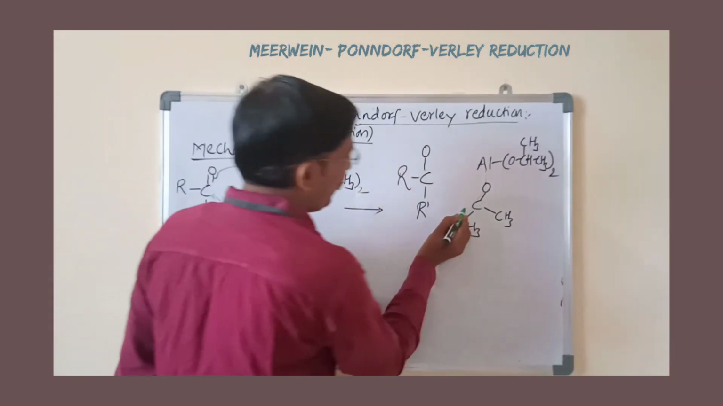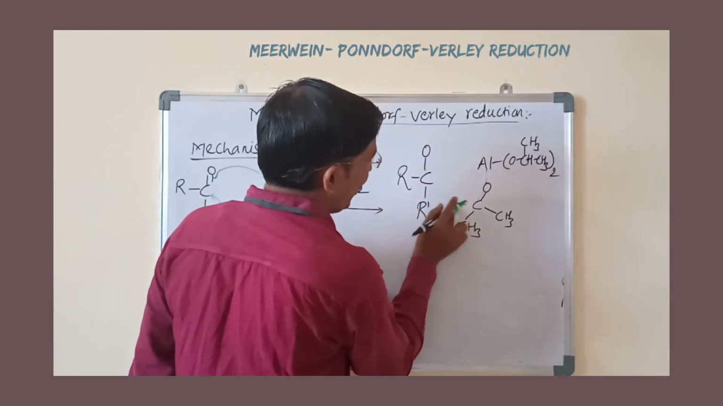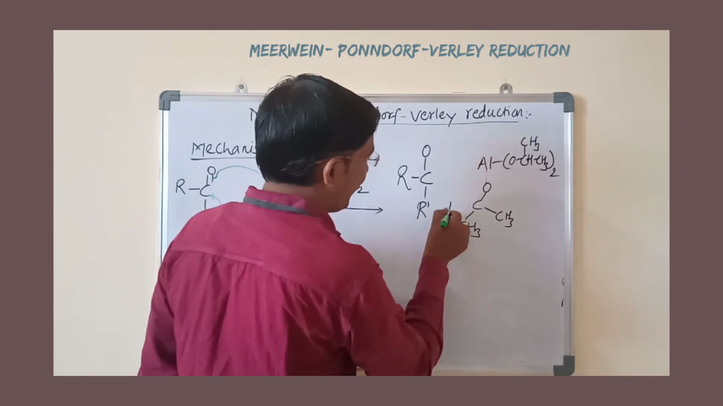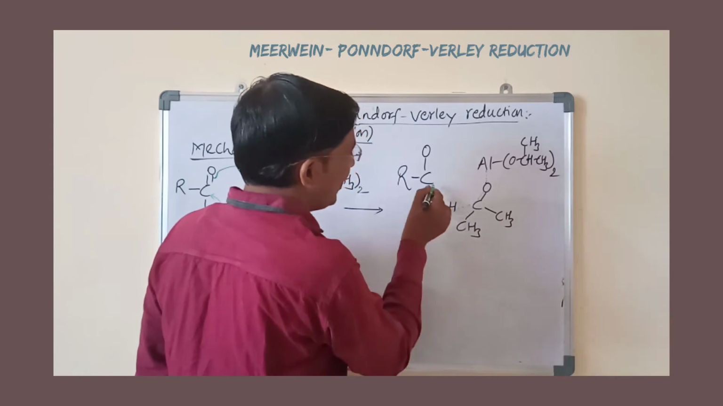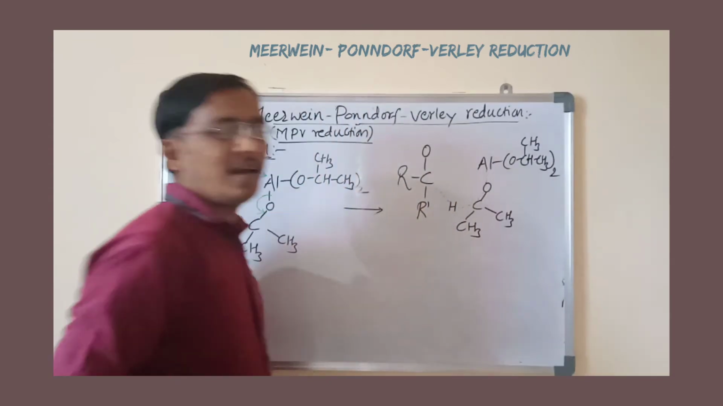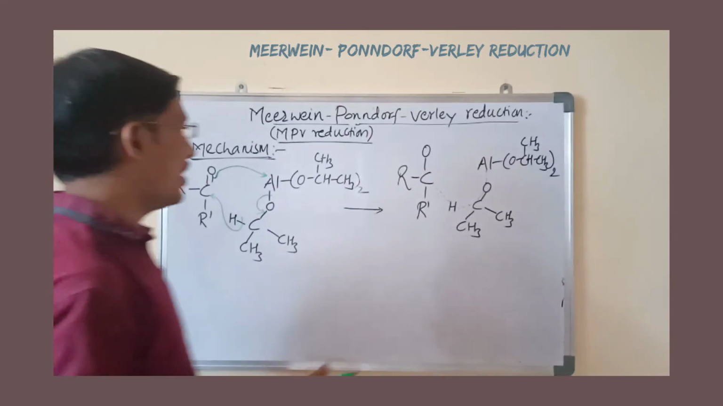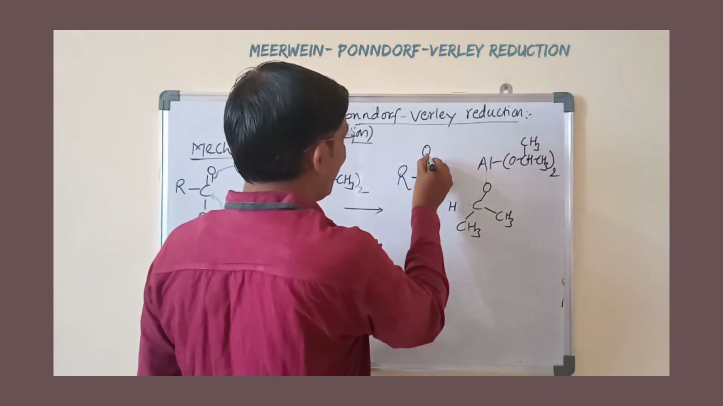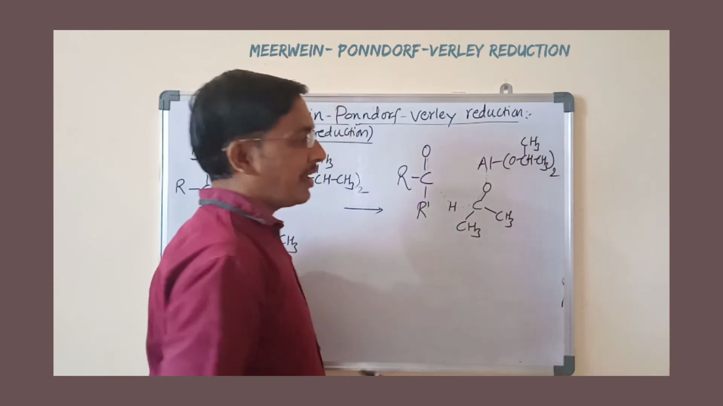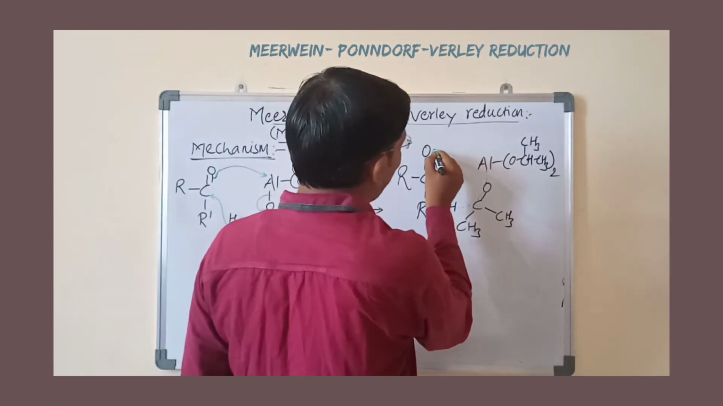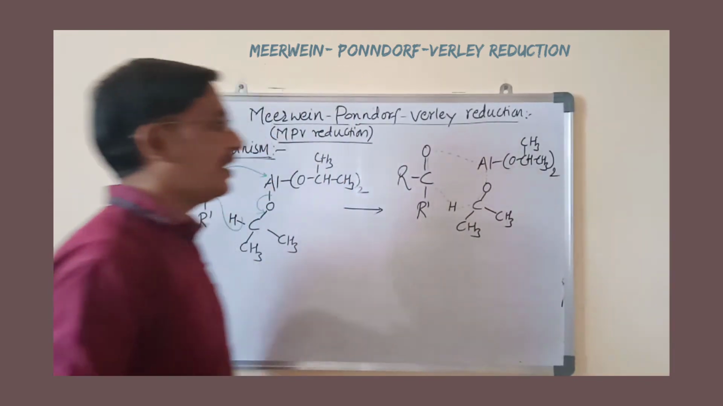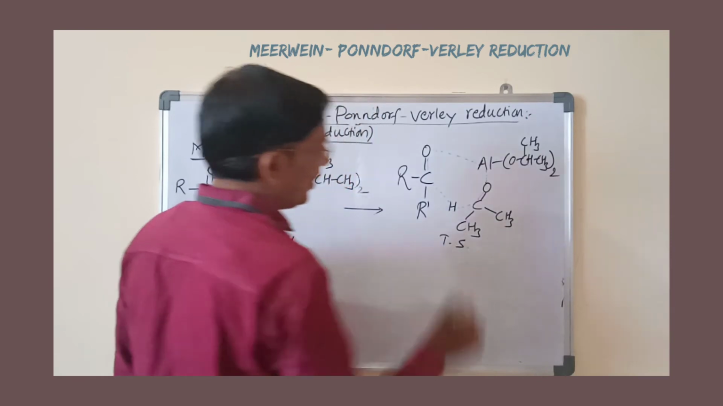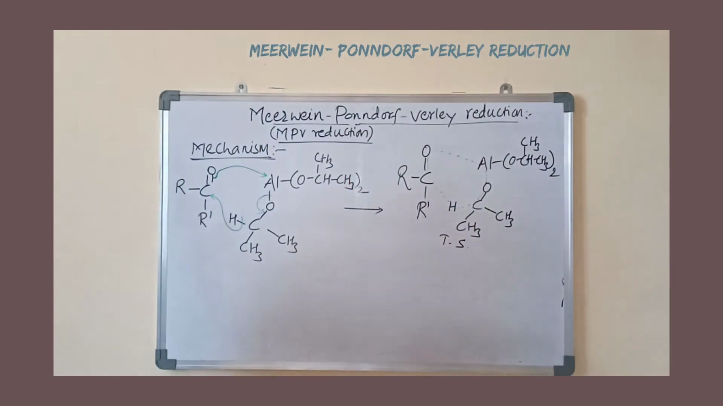Similarly, this CH bond is going to be broken, this is H, and this forms a bond with the carbonyl carbon, and here one of the pi bonds is going to be broken, and a new bond will be formed between this oxygen and aluminum. See here, this is a cyclic transition state, this cyclic intermediate.